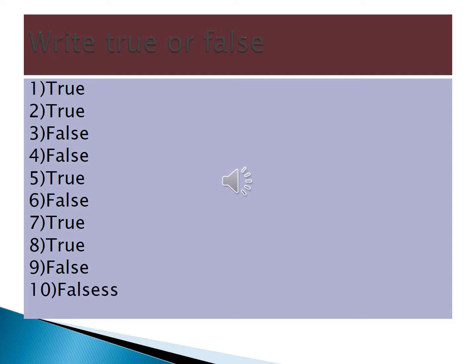Come to the tenth question, the last question in true or false. Distillation can be used to separate a mixture of salt and sugar. False. Can you read all these questions, children? I am reading now. If you listen, it is very easy to read. Okay, the next is match the following.